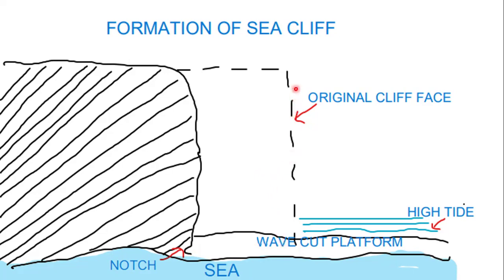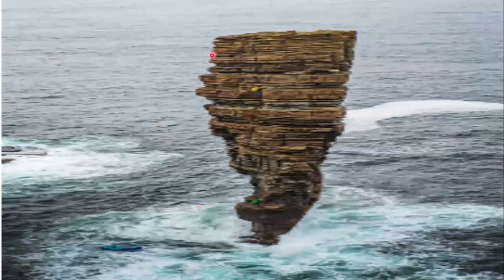This is the original rock of the sea face, which has been eroded to this extent, and a straight wall-like structure has been formed, which is the sea cliff. If the rock is strong, an almost vertical wall is called a cliff. In India, sea cliffs are found on the western coast. This is a sea cliff in the ocean.